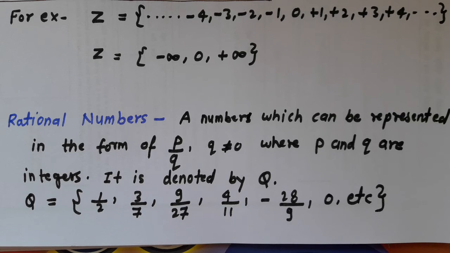We can say all are rational numbers. And we can also represent a rational number on the number line.